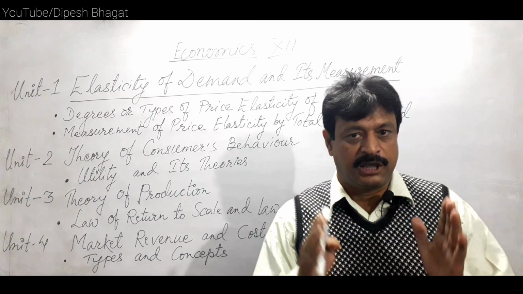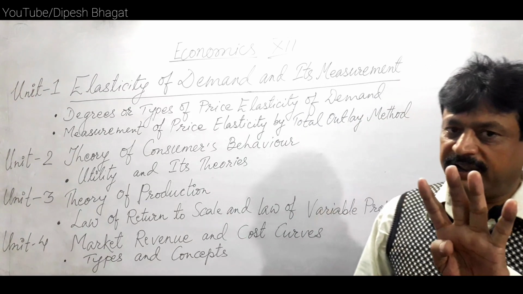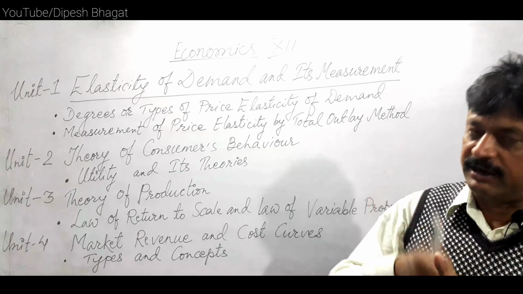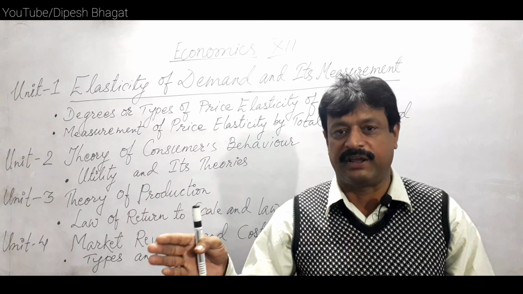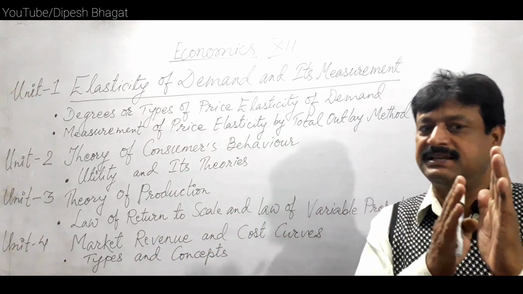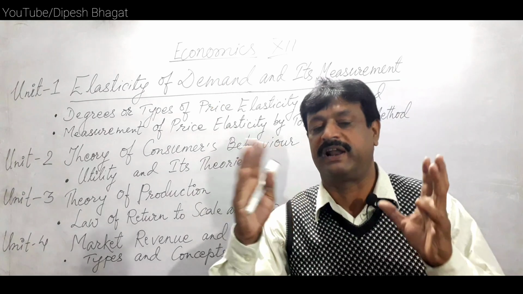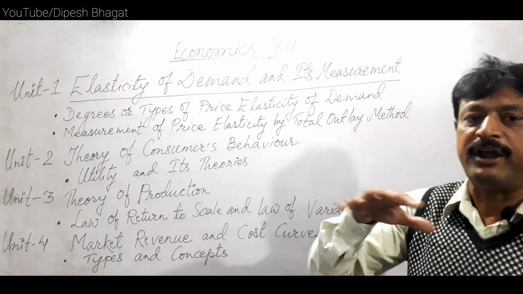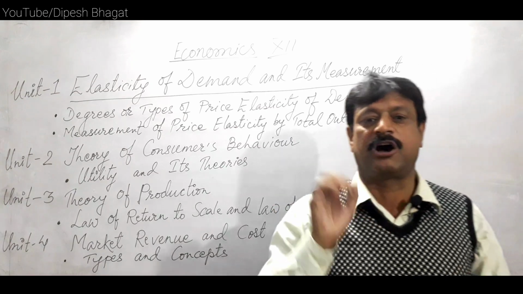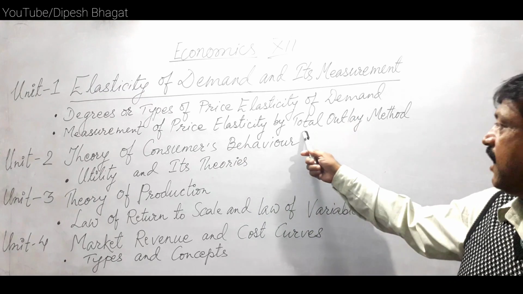Like, suppose a consumer purchases 5 units of a commodity at the rate of 5, he will spend 50 rupees on the commodity. If the price increases, the consumer may reduce the amount, but what condition holds if the total expenditure increases? So by observing the total expenditure of the consumer, this total outlay method is analyzed.